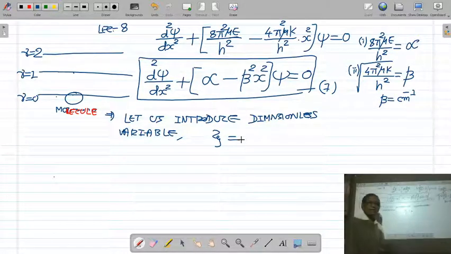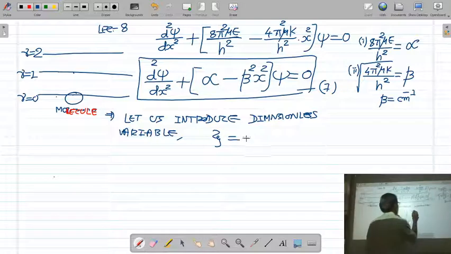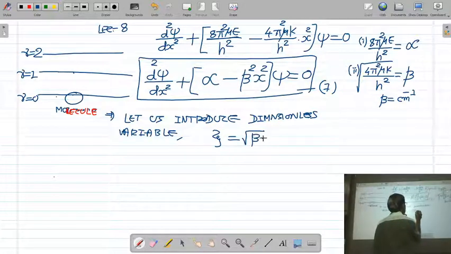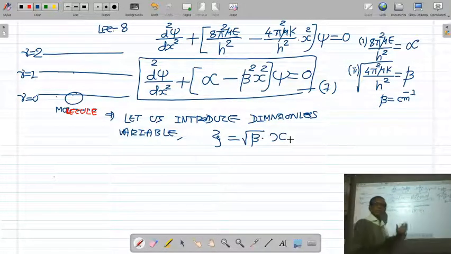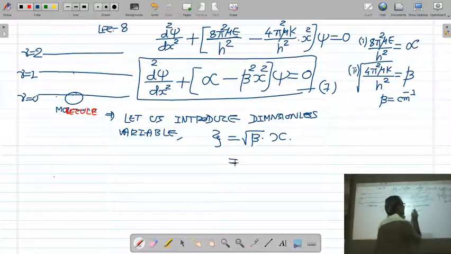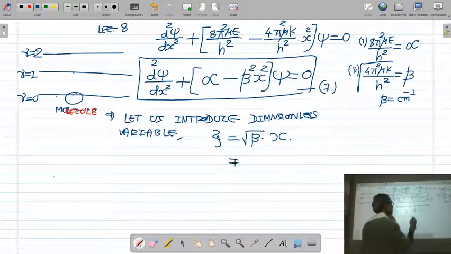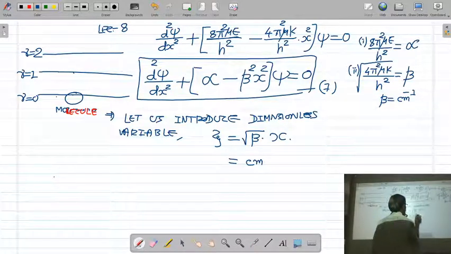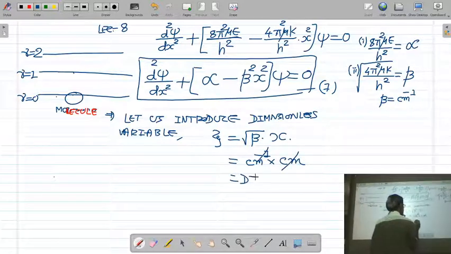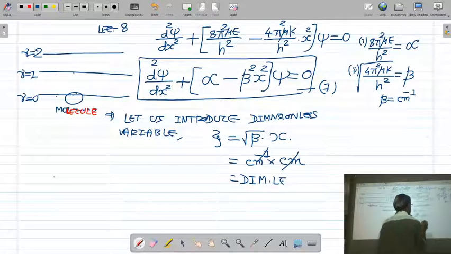We define this dimensionless variable by under root beta into x. Why have we defined it this way? The unit of beta is centimeter inverse, and the unit of displacement x is centimeter. So this is cancelled, and xi has no dimension.